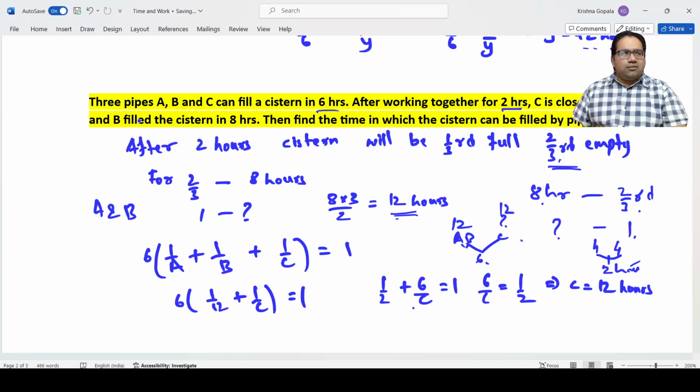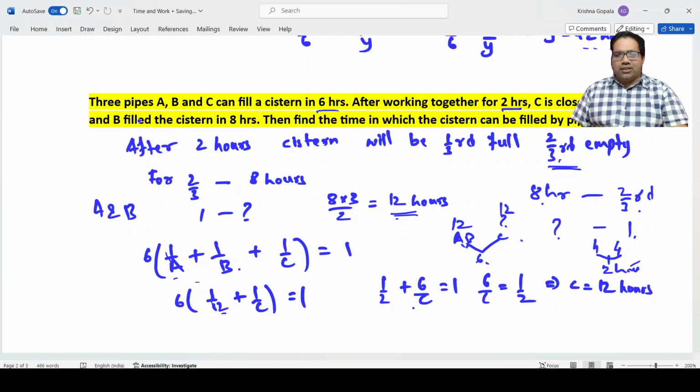Right? Now A and B, you should not get confused. 1 by A plus 1 by B is equal to 1 by 12, because irrespective of A and B, let's even replace the two different pipes with a big pipe, and that big pipe is equal to 12 hours. So 1 by A plus 1 by B is equal to 1 by 12.